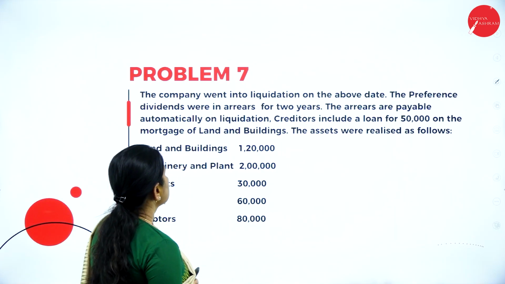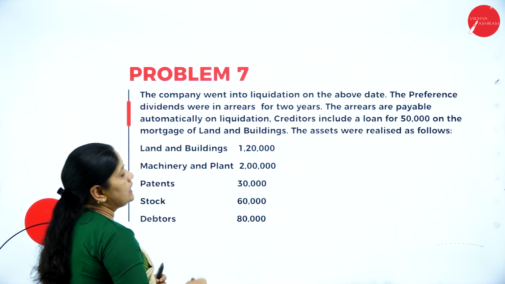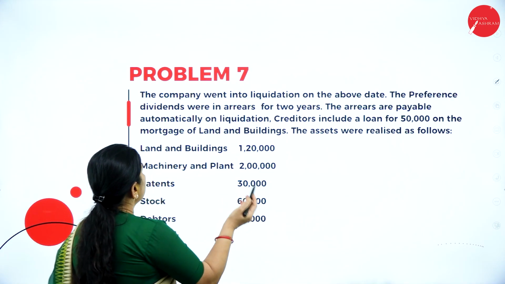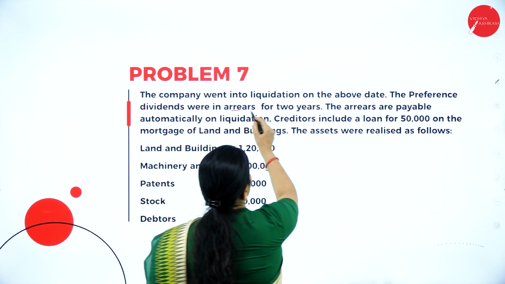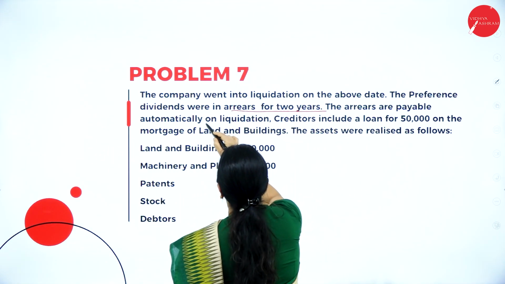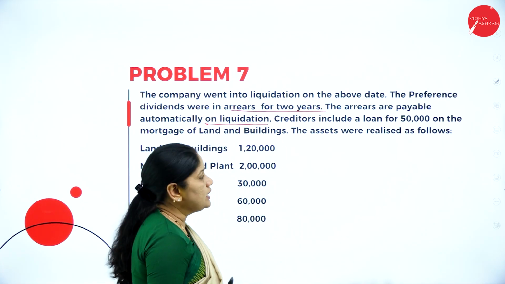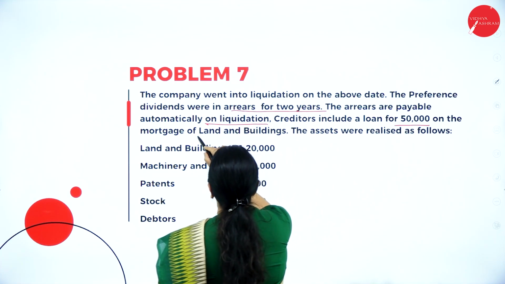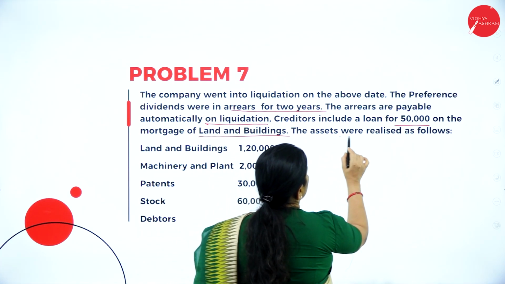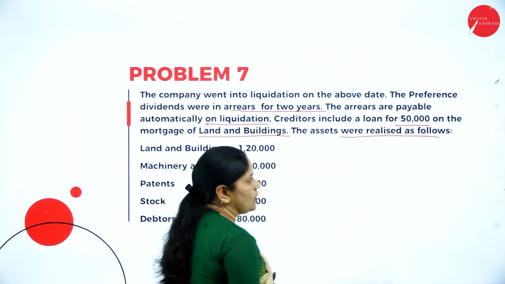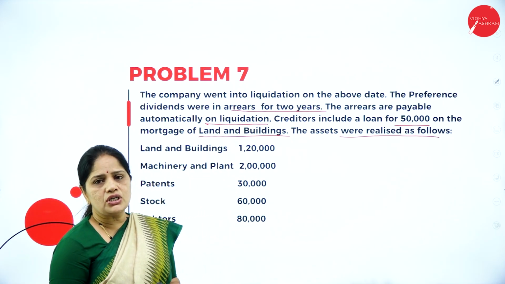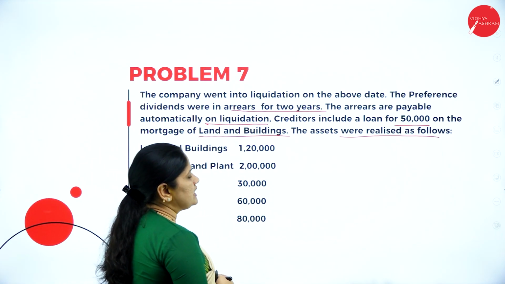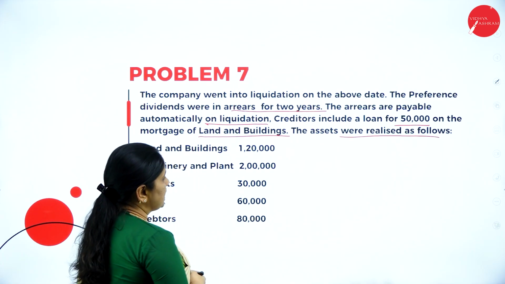Then on the next, the company went into liquidation on the above date. The preference dividend were in arrears for 2 years. The arrears are payable automatically on liquidation. The creditors include a loan of rupees 50,000 on mortgage of land and buildings. The assets were realized as follows. So there is a mortgage on the land and buildings for rupees 50,000, so that we have to take care of.